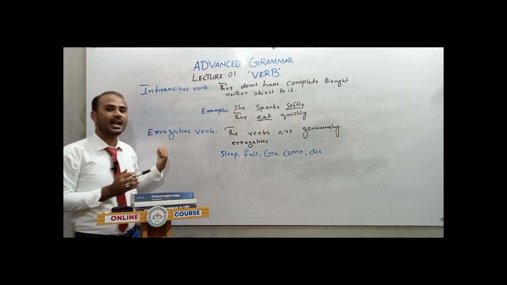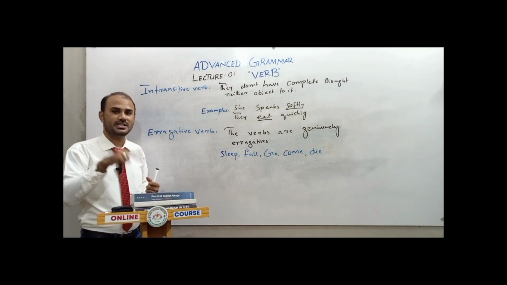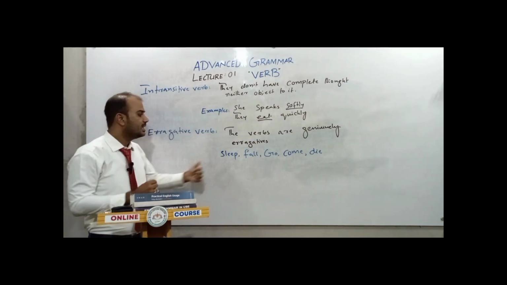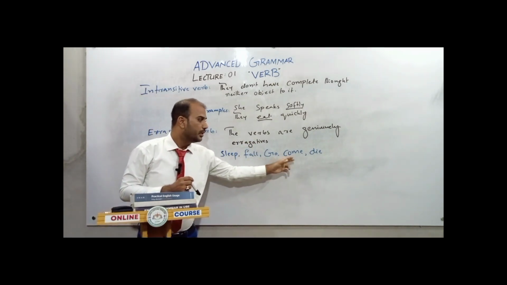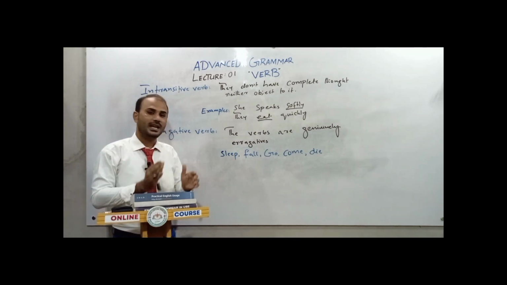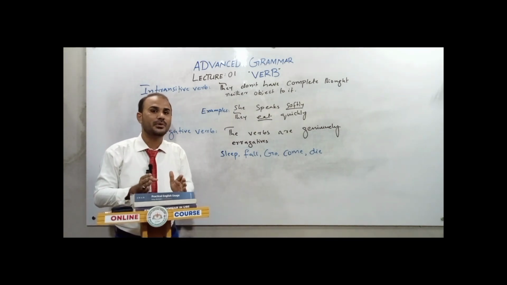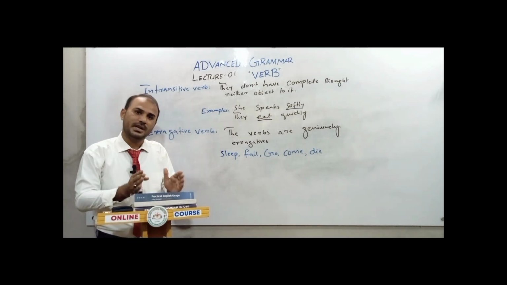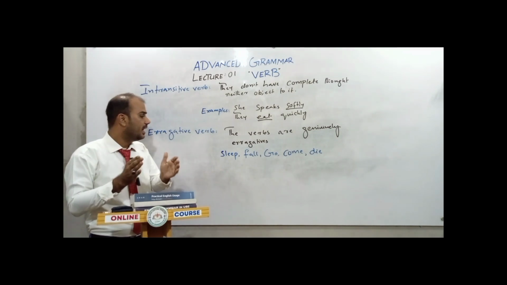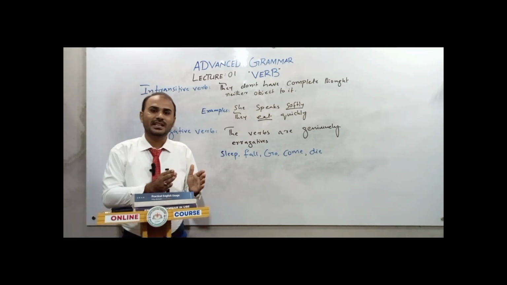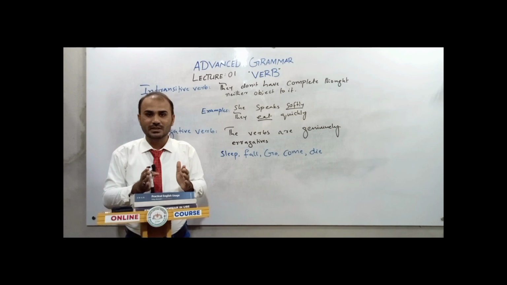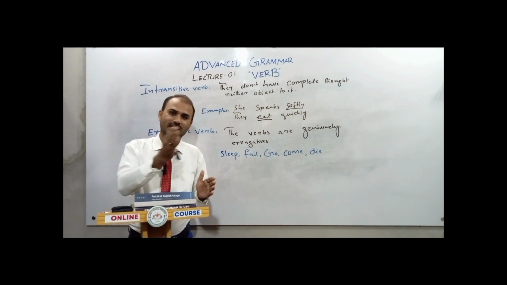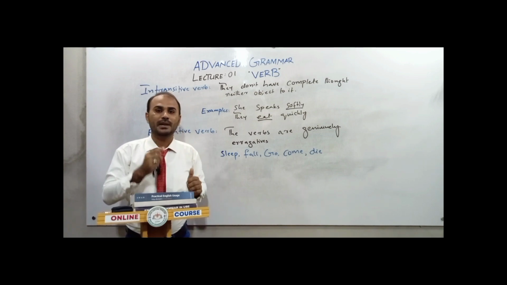So now, see ergative verbs. Ergative means the dual nature verbs. Dual nature means the verbs that are genuinely ergative. What are they? Sleep, fall, go, come, die. These are all verbs that show action, but they are not said to be transitive, neither can you say intransitive, but you have to say these are all ergative verbs. While using them in a sentence they produce complete thoughts, they have an object, but we can't convert them into active and passive voice. Let me give you examples.